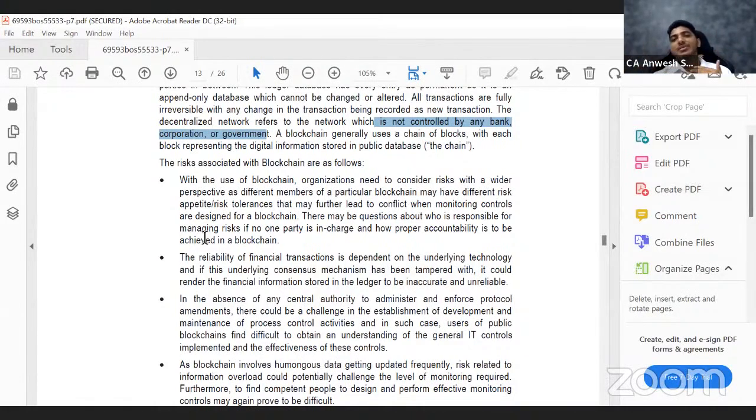So everybody has a very different risk appetite. So it may not fit into everybody's risk appetite. Next, there may be questions about who is responsible for managing the risk.